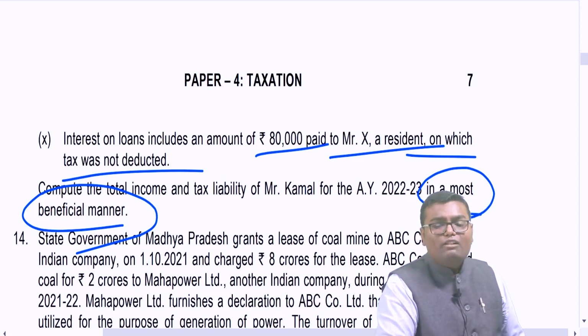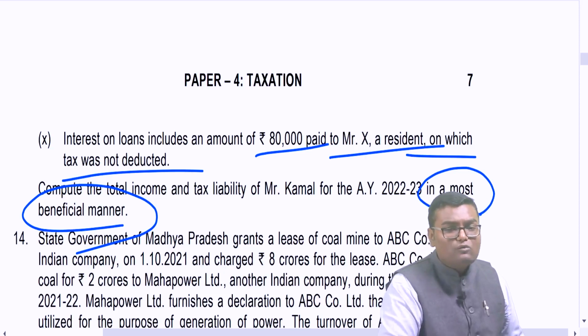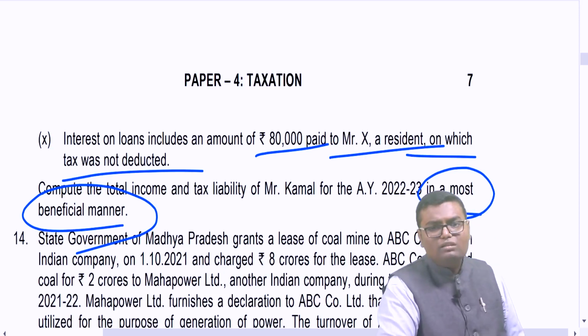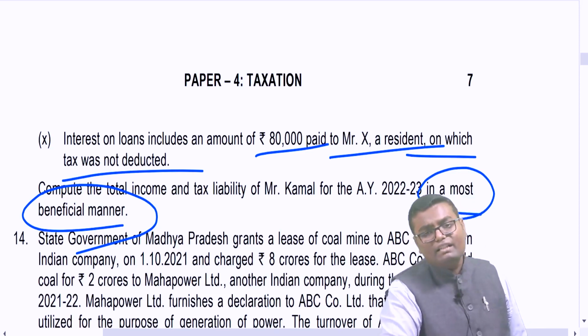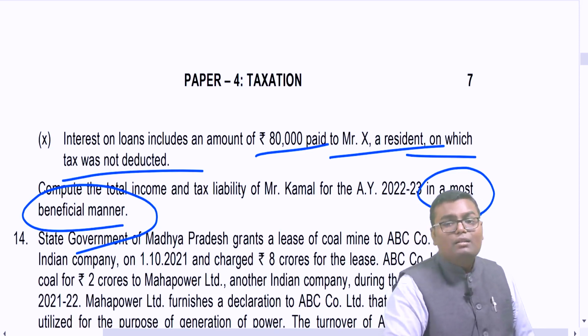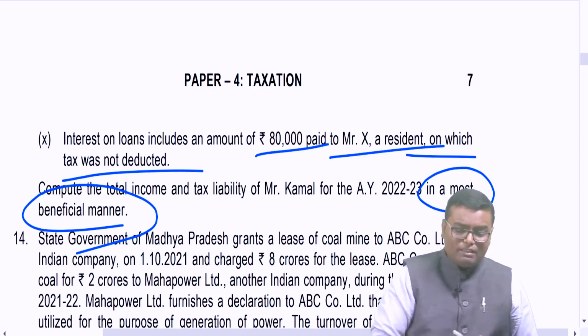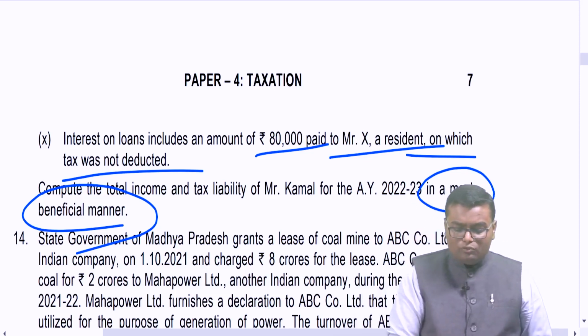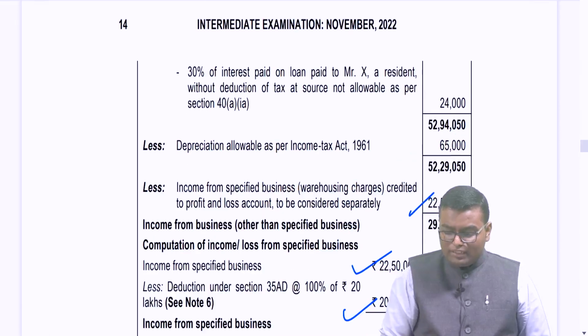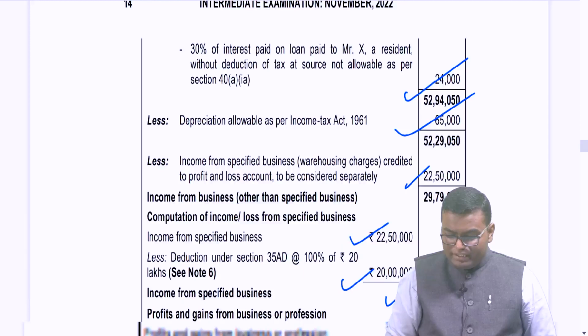Here the expense I have paid to a resident person, 80,000 interest I have paid, more than 5,000, 194A TDS section is applicable. I have to deduct TDS, I have not deducted TDS. Person is a resident, so 30%, that is 80,000 into 30%, 24,000 will be disallowed. So here 24,000 disallowed, 65,000 deducted.